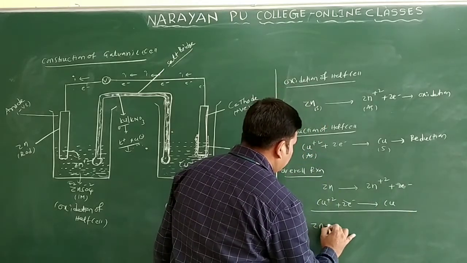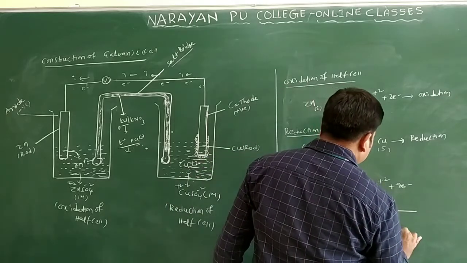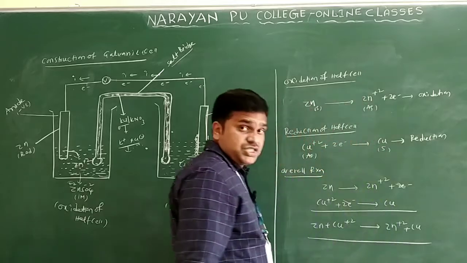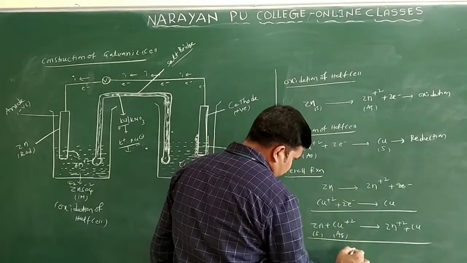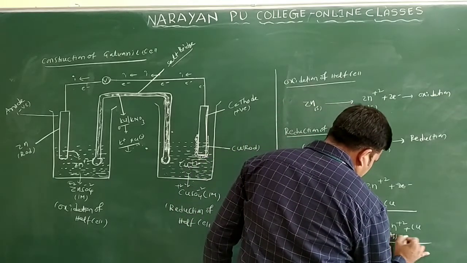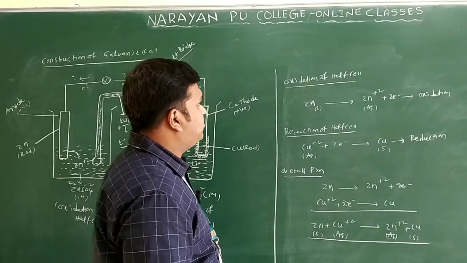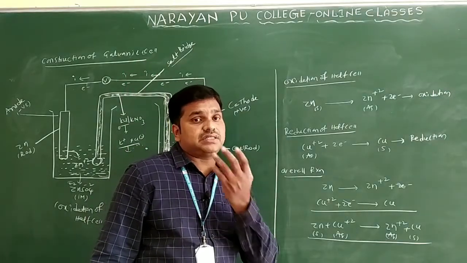Now we can write the overall reaction: Zn plus Cu2+ gives rise to Zn2+ plus Cu. Zn is solid, Cu2+ is aqueous, Zn2+ is aqueous, and Cu is solid. So this is the chemical reaction that takes place in the galvanic cell or Daniell cell.